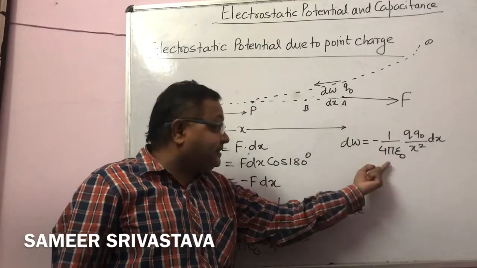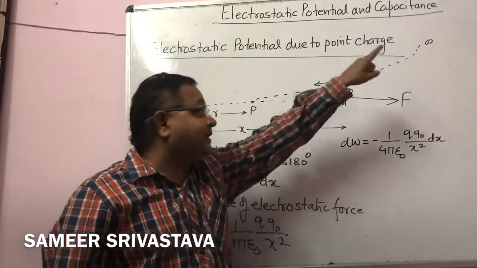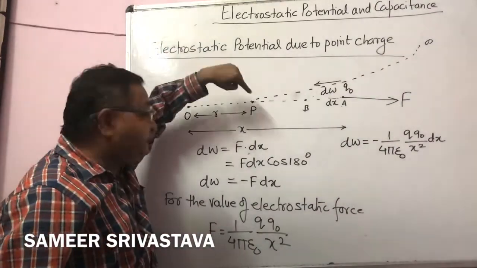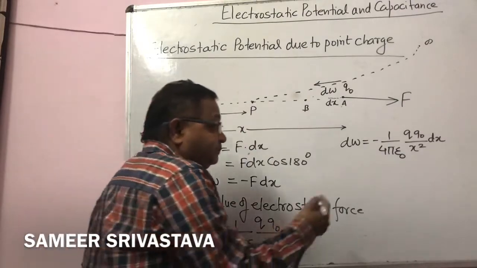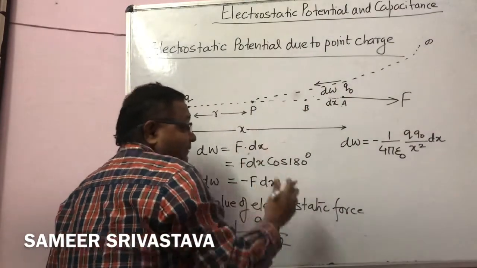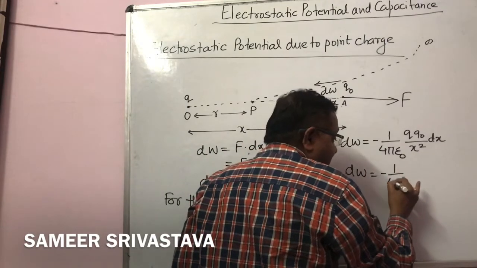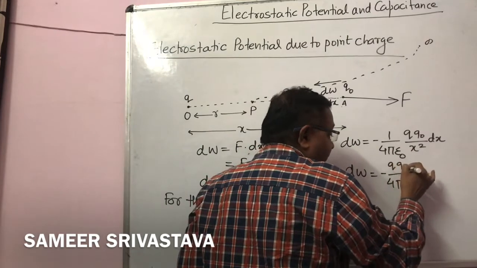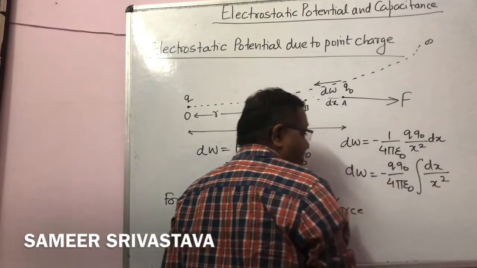Here we made the general formula for moving a charge from A to B. But the actual condition is that we want to move the charge from the point infinite to P. And P is at the distance R from O. So our integration is possible from infinite to R. So we can write dW equal to minus 1 upon 4 pi epsilon naught, or we can write q naught upon 4 pi epsilon naught integration dx upon x square.